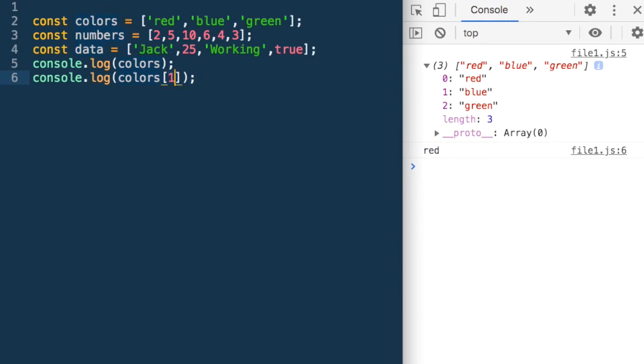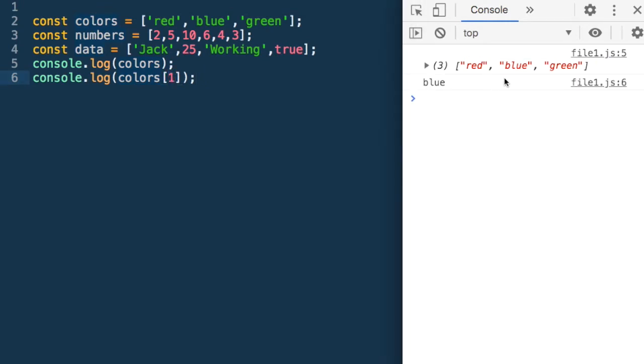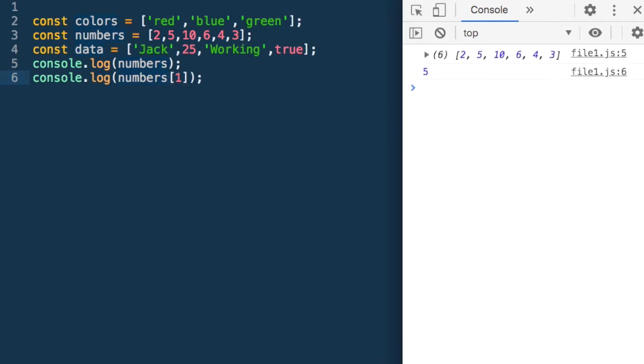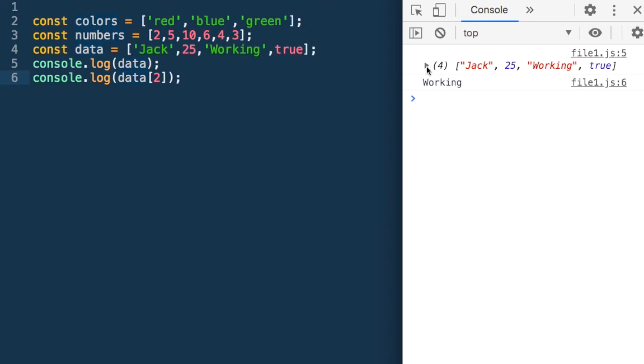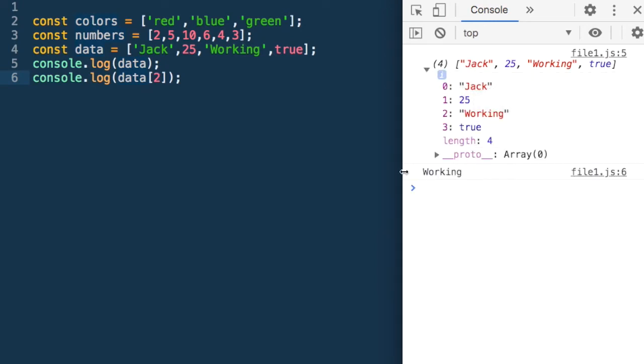If I say 1 here, what do I get? I get blue. I could have done the same thing with numbers, and I get this array. It has 6 elements as we can see, and at index 1 is 5, so this prints 5. I could do the same thing with data, and let me print index 2, and I get this. It has 4 elements, and at index 2 is the data.